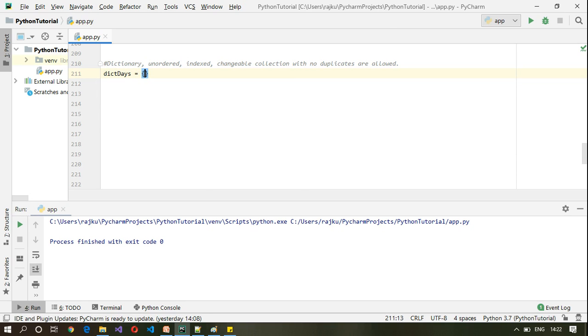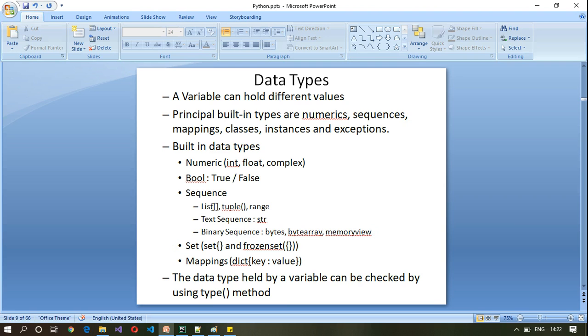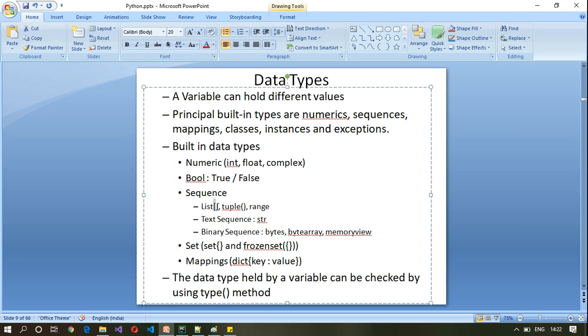is equal to, as we have seen, list uses square brackets and tuple uses parenthesis, set uses curly braces, and dictionary also uses curly braces. However, the difference between set and dictionary is that set will contain only the values, whereas dictionary contains a key value pair, and key and value are separated by colon.